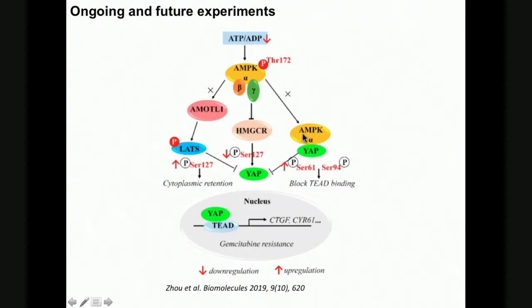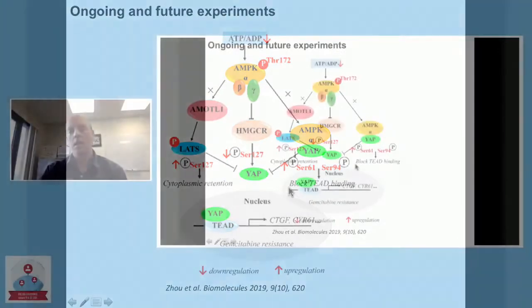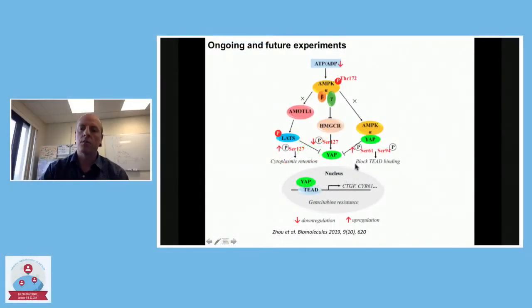But we do predict that this is probably the mechanism. So AMP kinase can phosphorylate YAP or TAS on the serine that is essential for its interaction with the TEADs. And that phosphorylation event basically prevents the YAP and TAS from binding to TEADs. And so we're disrupting the interaction of TAS-CAMTA with TEAD, we think, by activating AMP kinase. And so we'd like to confirm that that's the case, and also look at the mechanism for some of the other regulators that we found.